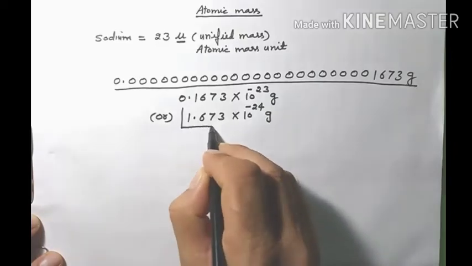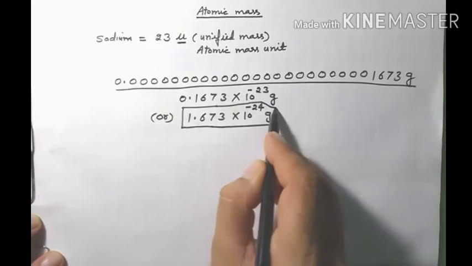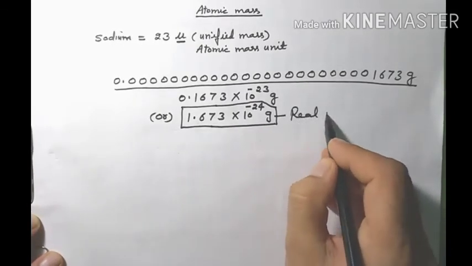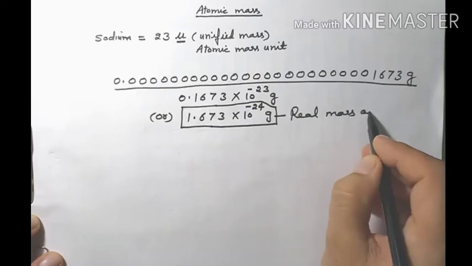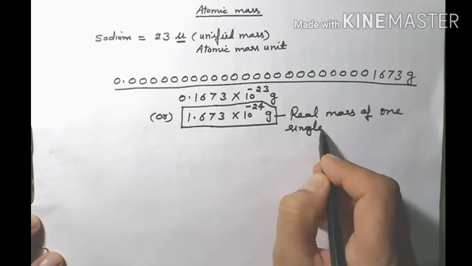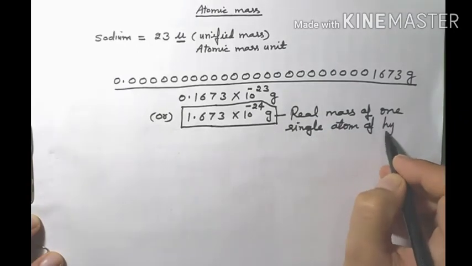This value, 1.673 into 10 to the power minus 24 gram, is the real mass of one single atom of hydrogen.